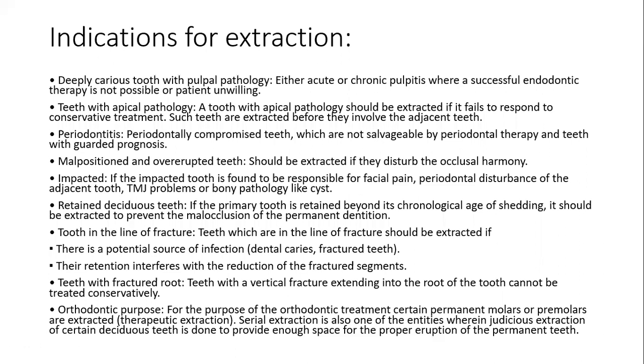Indications for extraction. Deeply carious tooth with pulpal pathology, either acute or chronic pulpitis, where a successful endodontic therapy is not possible or the patient is unwilling. Teeth with apical pathology. A tooth with apical pathology should be extracted if it fails to respond to conservative treatment. Such teeth are extracted before they involve the adjacent teeth.